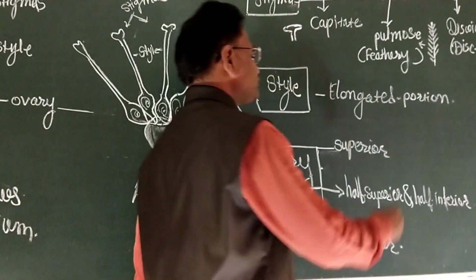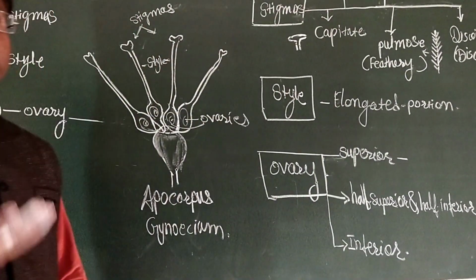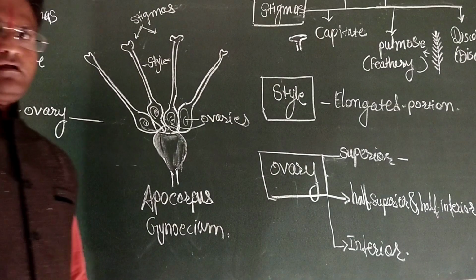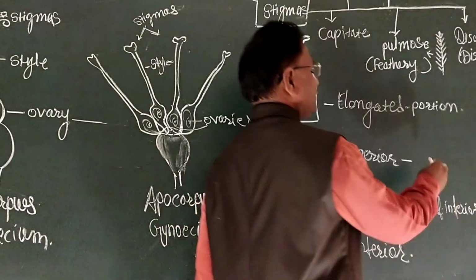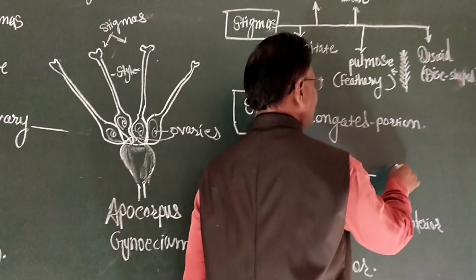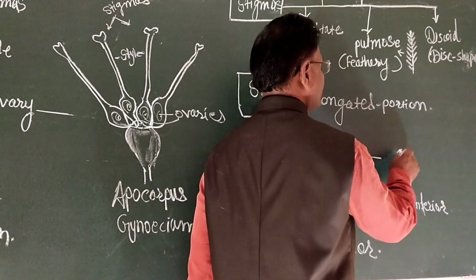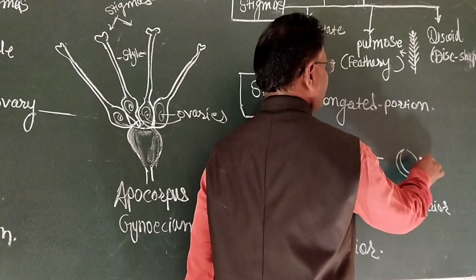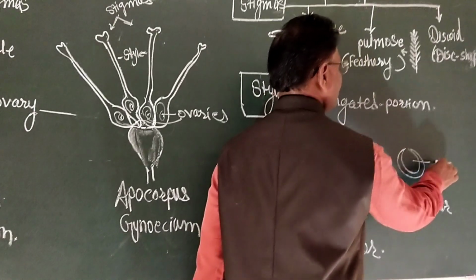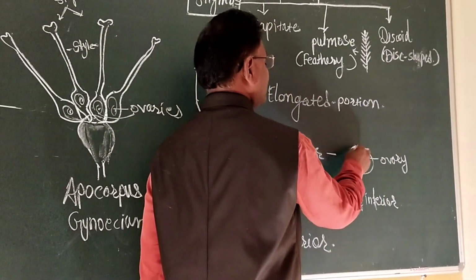Superior ovary means all the floral whorls are developed above the ovary. Suppose this is the ovary and the thalamus.